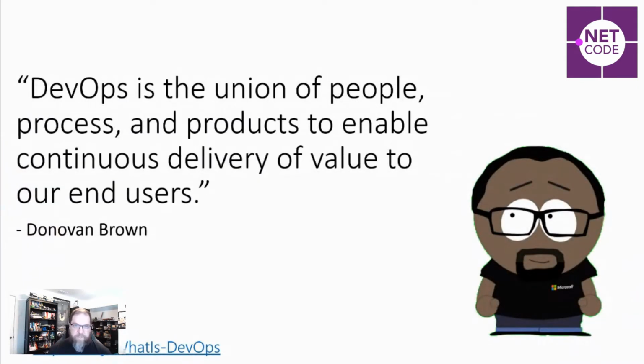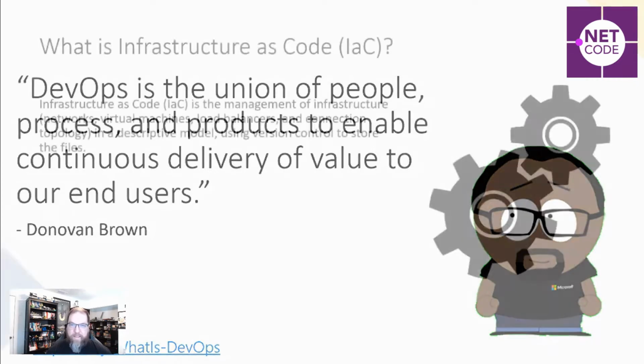This is the definition I always use with DevOps. I always like to start with it. Donovan Brown's quote: "DevOps is the union of people, process, and products to enable continuous delivery of value to our end users." And I like to keep that in mind because it's about that stream of delivery, and it's not one tool. It's usually a mindset. But let's dive in.